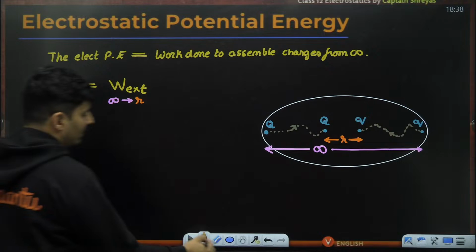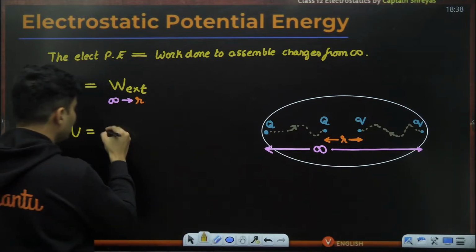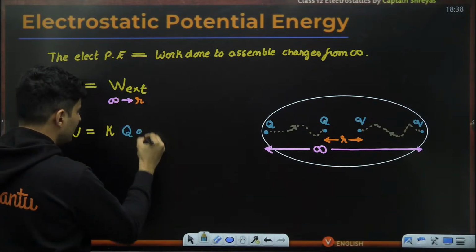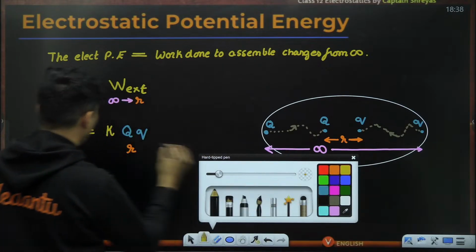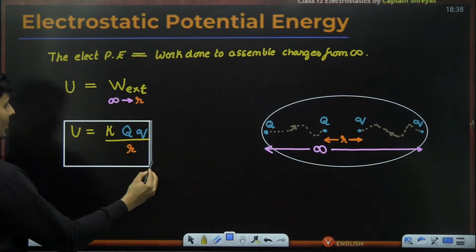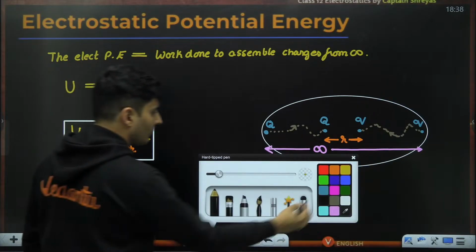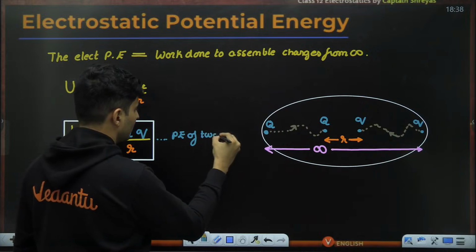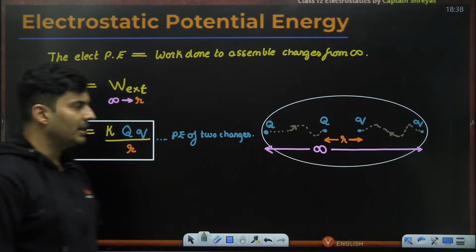Now after integration and all of that, the answer comes out to be K, which is Coulomb's constant, then the first charge, second charge, divided by the separation between them. So this is the formula for it. Is that okay? This is the pure definition. This is for two charges. This is basically the potential energy of two charges. Is that absolutely clear, my dear?